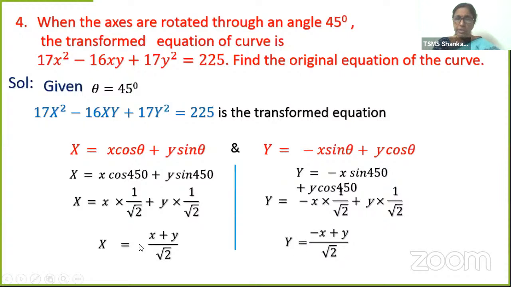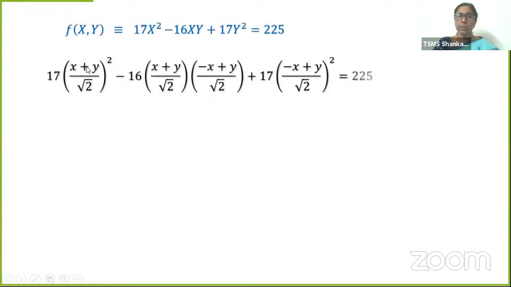We are going to substitute these values of capital X and capital Y in the given transformed equation in order to get what? The original equation of the curve. Let's take the transformed equation, where capital X is (x plus y) by root 2 and capital Y is (minus x plus y) by root 2. 17 into ((x plus y) by root 2) whole square, minus 16 into ((x plus y) by root 2) into ((minus x plus y) by root 2), plus 17 into ((minus x plus y) by root 2) whole square, is equal to 225.